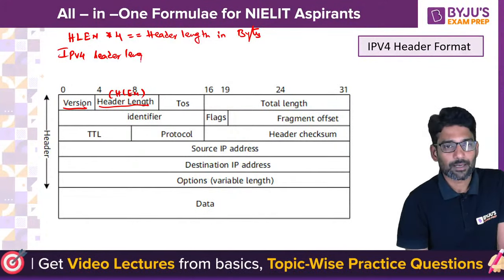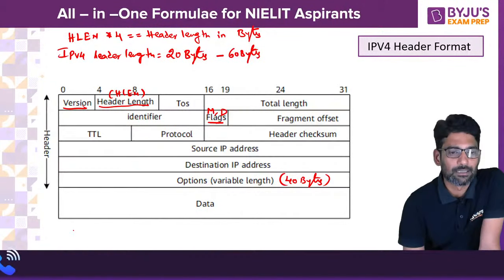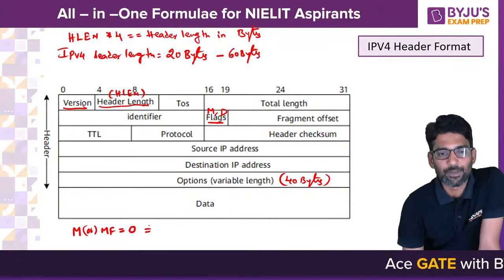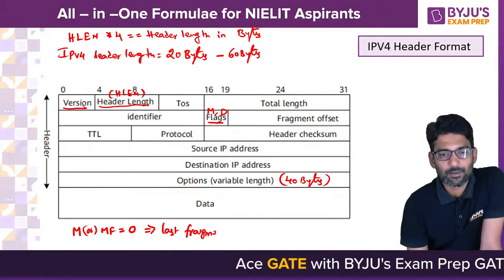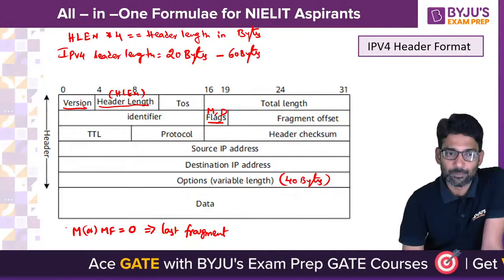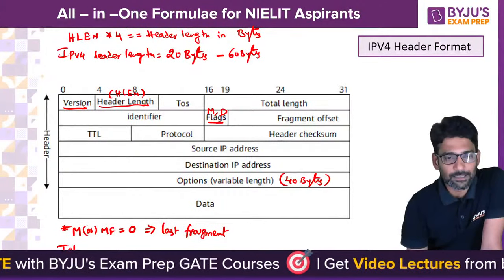And here you see in the flags there are two flags, MF and DF, or simply M and D. When M or MF is set to 0, that means it is the last fragment. Okay, very, very important point. And what is total length?